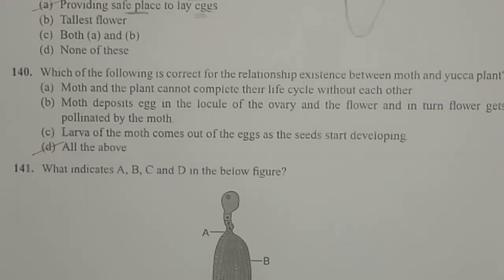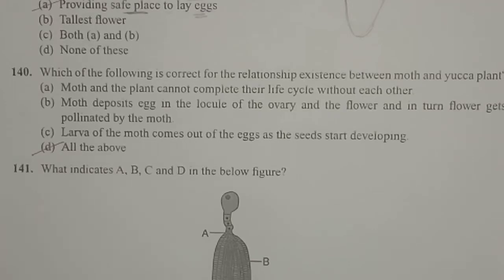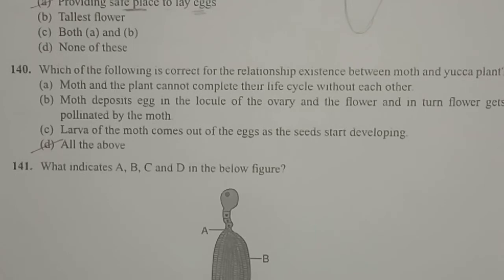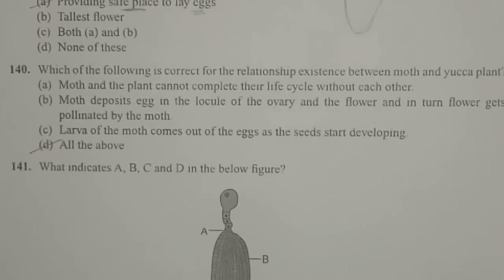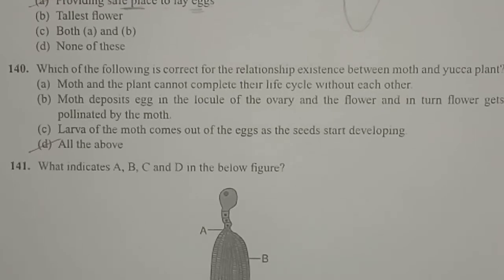Next one, which of the following is correct for the relationship between moth and yucca plant? You know that Pronuba moth and yucca plant have a mutual symbiotic association. Let us see the options. Option A, moth and the plant cannot complete their life cycle without each other. Yes, this is true. If there is an absence of moth, the yucca plant cannot complete its life cycle. If there is an absence of yucca plant, the moth cannot complete its life cycle.